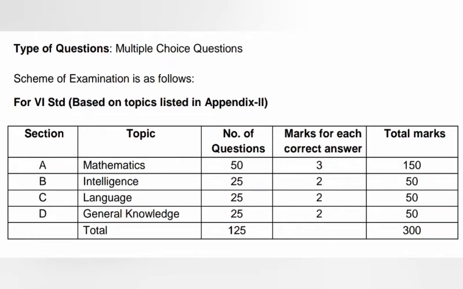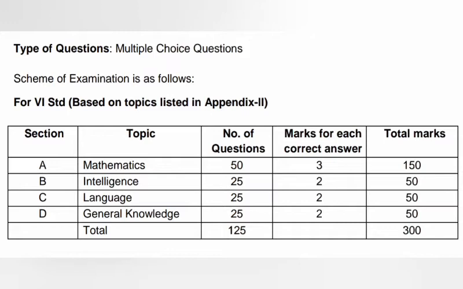This is the first thing you should understand when you are applying or appearing for a competitive exam. It is called the scheme of the examination or the pattern of the exam. So this image captures the scheme of the examination for 6th standard. Section A, mathematics, will have 50 multiple choice questions, 3 marks each for correct answer. So total marks will be 150.